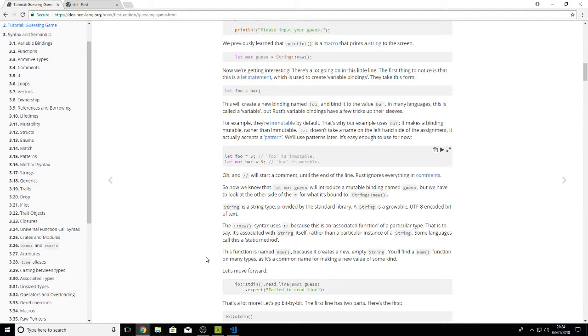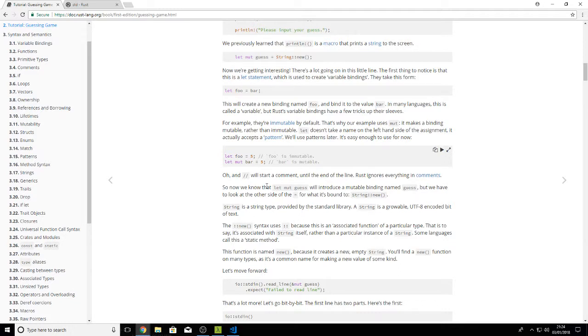We have to look at the other side of the equals. It's bound to String::new. String is a type provided by the standard library. String is also growable. It's a UTF-8 encoded bit of text. The new syntax uses double colon because it's an associated function of a particular type.